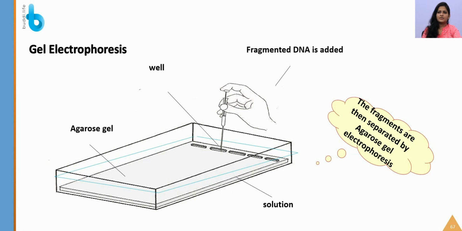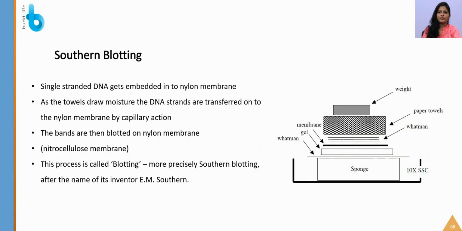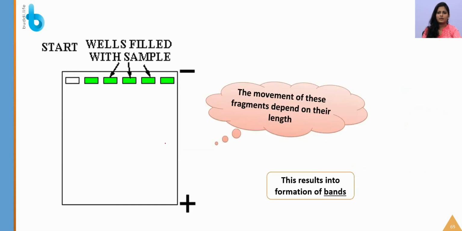Then it is subjected to electrophoresis in order to separate the fragments to obtain pure fragments. Finally, it is subjected to blotting. The single stranded DNA gets embedded into the nylon membrane as the towels draw moisture. The DNA strands are transferred onto the nylon membrane by means of capillary action, and the bands are blotted on the nylon membrane. This process is called blotting, and it is more commonly known as Southern blotting because it was developed by a person called Southern.